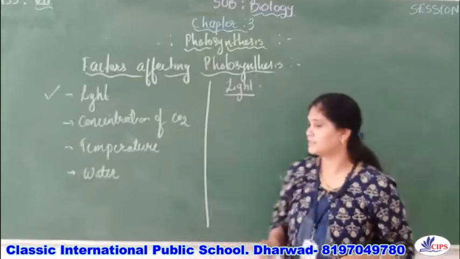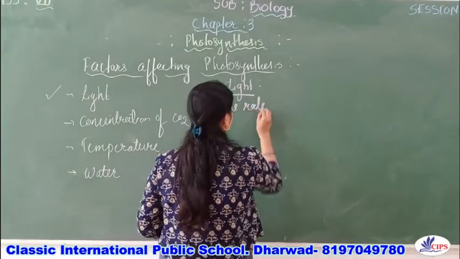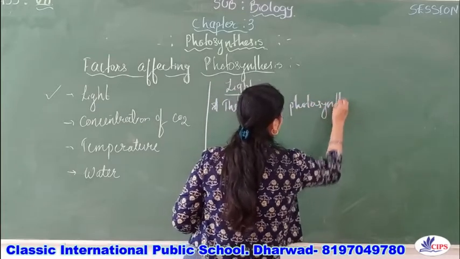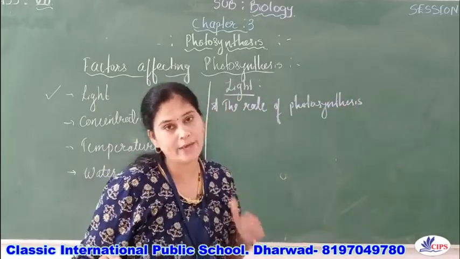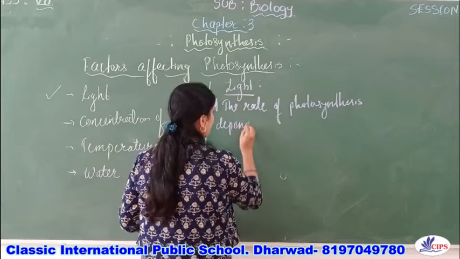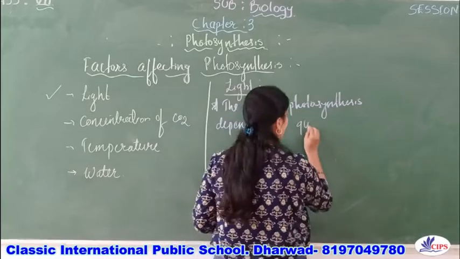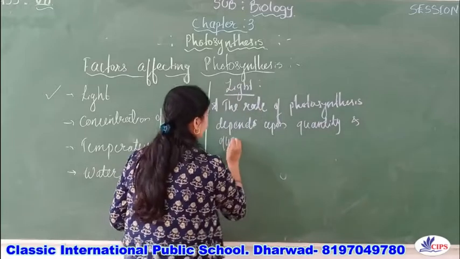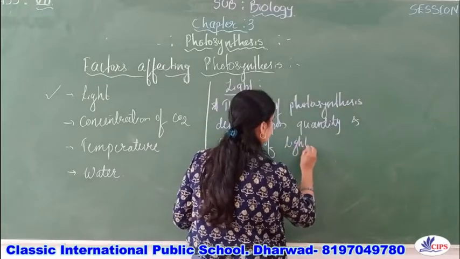So the rate of photosynthesis depends upon the intensity, the quality and the quantity of light, right?